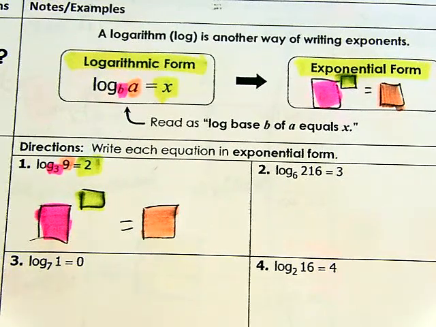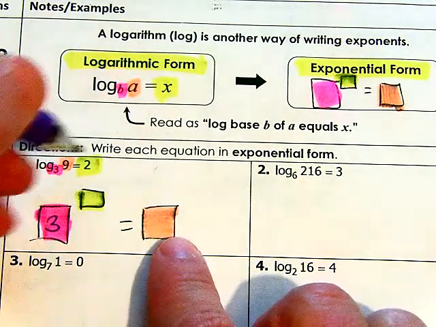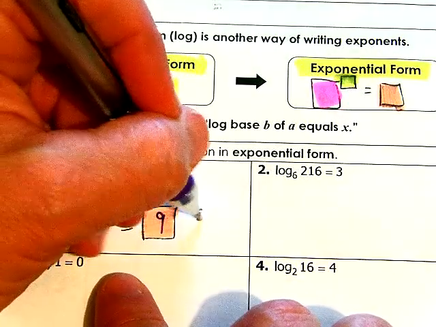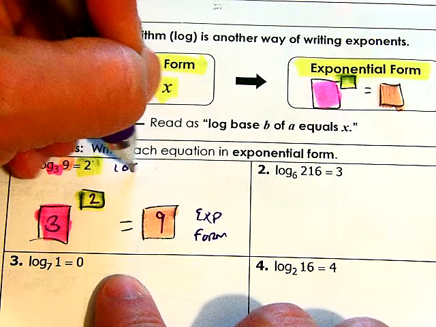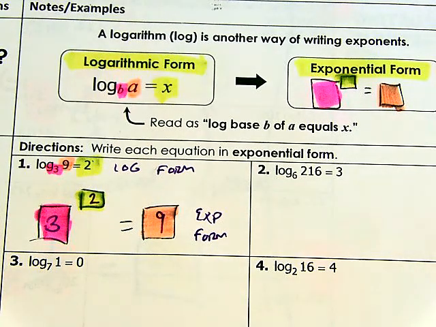So just write this in exponential form. Yep, 3 is my base, goes here, 9 gets separated, what goes there? 2. This is in exponential form, I'm going to abbreviate that, and this is in log form. Okay? Did they ask us to do anything on that? No, they're just saying rewrite them. Why? Because when we get to solving equations, you got to know how to rewrite them. It's going to make your life a lot easier.